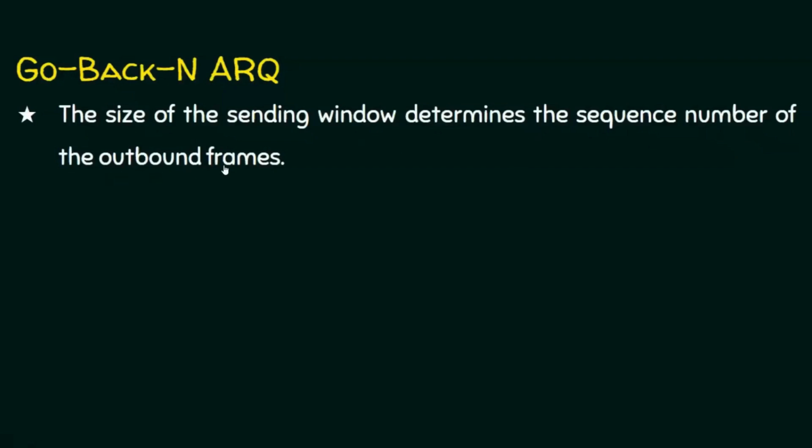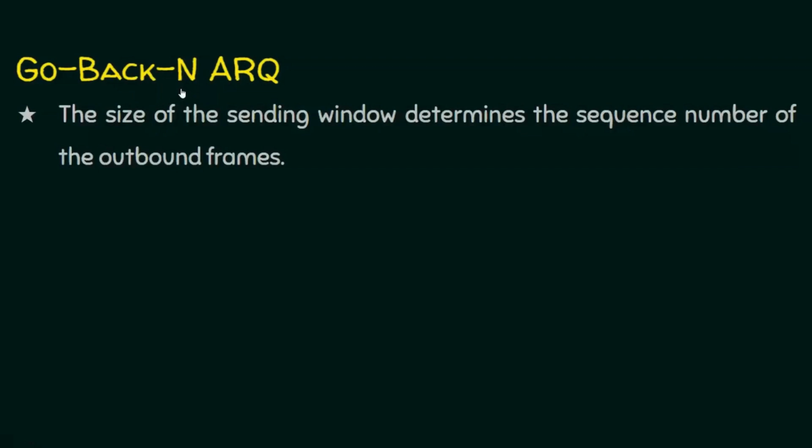Let's see some more details about Go-Back-N ARQ. The size of the sending window determines the sequence numbers of outbound frames. If there are 10 frames and the sending window size is 2, then the sequence number will not be like 1, 2, 3, 4, 5, 6, 7, 8, 9, 10, just numbering all frames like that.